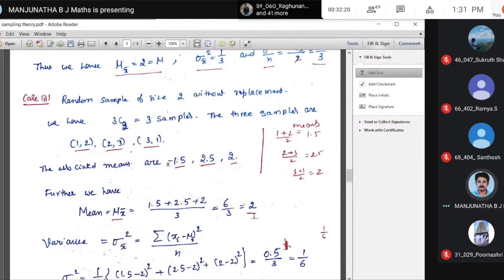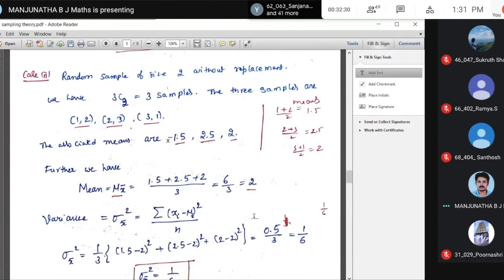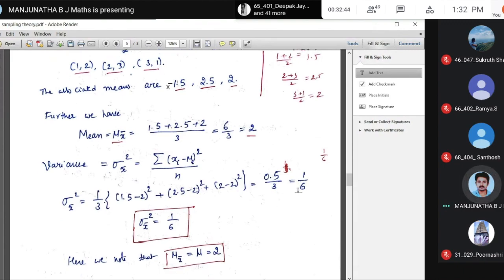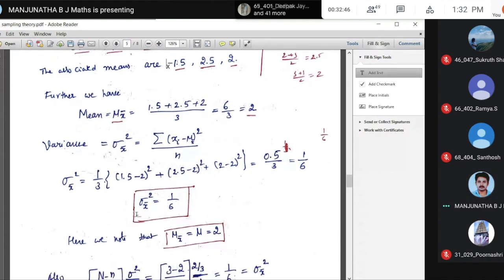From this relation, if I know the mean, then I compute with replacement, without replacement, your standard deviation is this and sigma x is this. Directly we can find that. What is variance? Sigma x bar square is summation of xi minus mu x bar whole square divided by n. So n is 3: 1.5 minus mean 2 whole square plus 2.5 minus 2 whole square plus 2 minus 2 whole square. That is 0.5 by 3, that is 1 by 6. Sigma x bar square is 1 by 6.